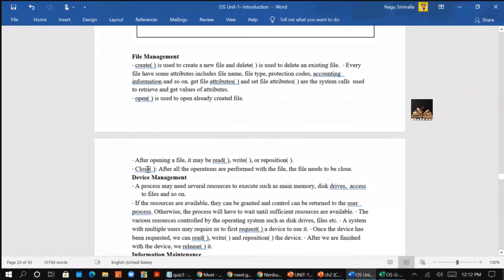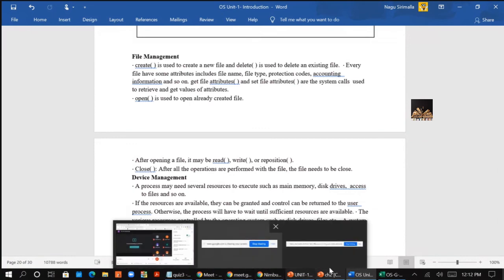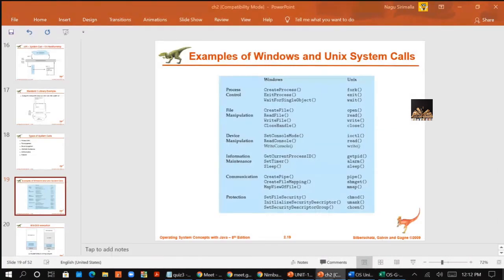So these are the things: create, delete, get file attributes, set file attributes, open, read, write, reposition, close. These are the system calls on the file management.